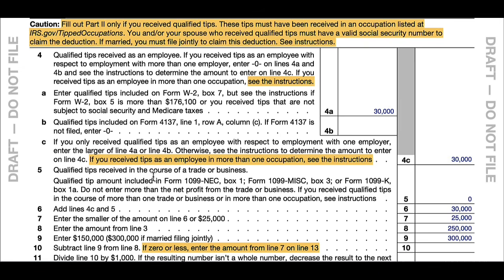In line 7, it's asking us to enter the smaller of line 6 or $25,000. Now, since line 6 is $30,000, your tip income was $30,000, we would enter the $25,000, which is the maximum deduction. If your tip income was $20,000, then we would put $20,000 into line 7.